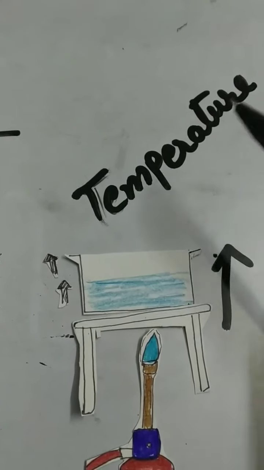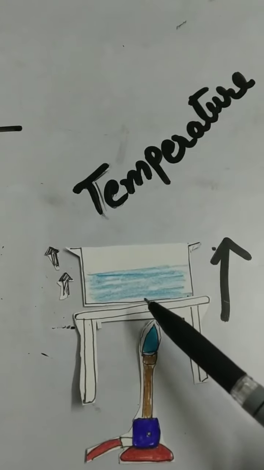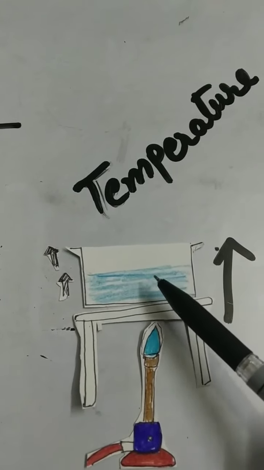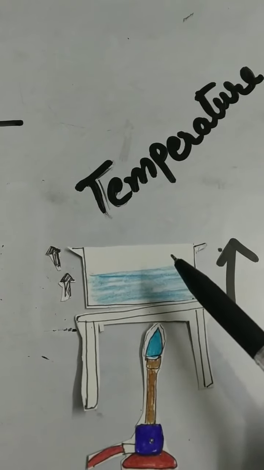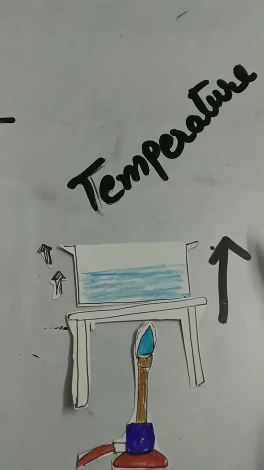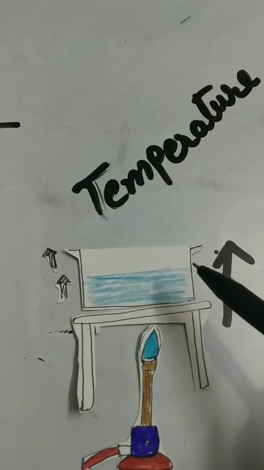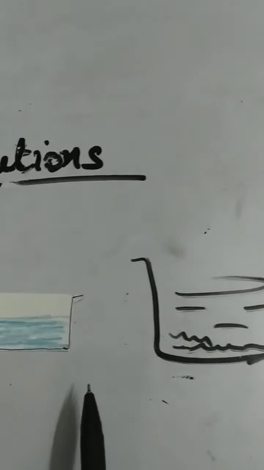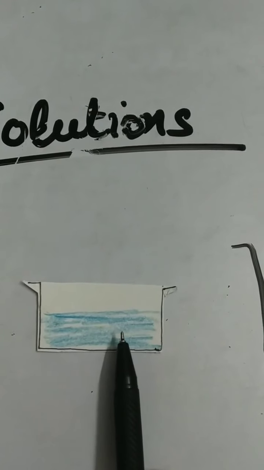In other words, the higher the temperature, the larger the amount of solute that can dissolve in a given amount of solvent. Thus, the extra amount of solute at high temperature should separate from the solution when it is cooled. But in most cases, the solute does not separate. It remains dissolved.